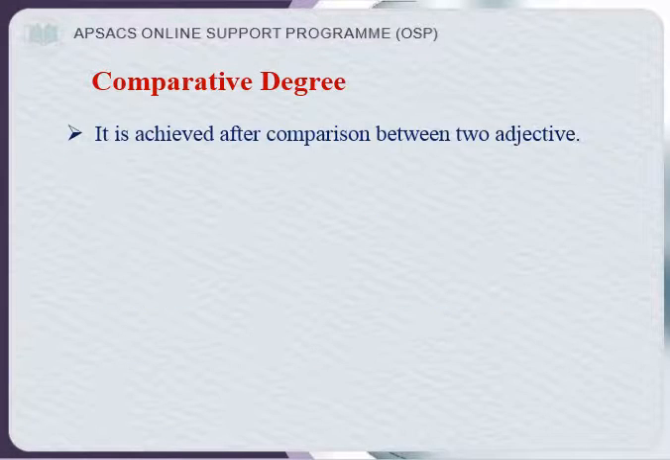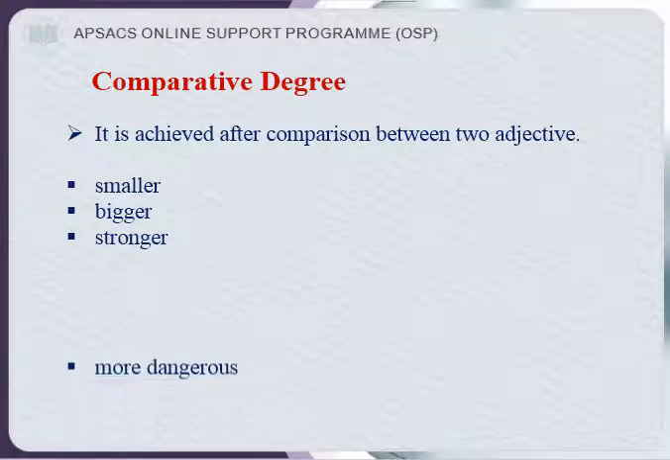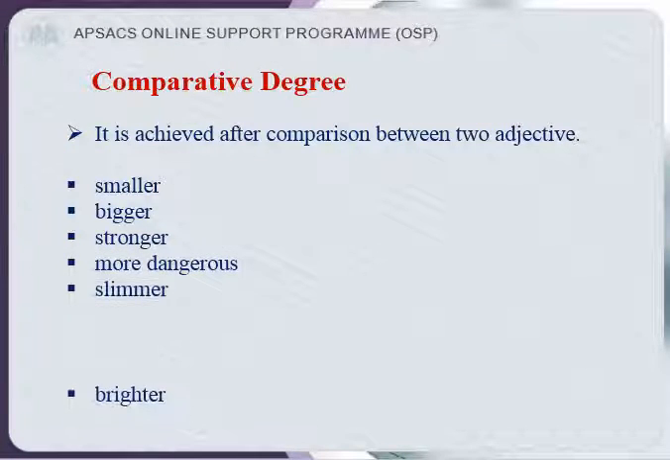Great. What is comparative degree? It is achieved after comparison between 2 adjectives. Comparison but between only 2 nouns. That is it. Smaller, bigger, stronger, more dangerous, slimmer, brighter, greater. Whenever we have comparative degree, it means there's a comparison between two nouns only.